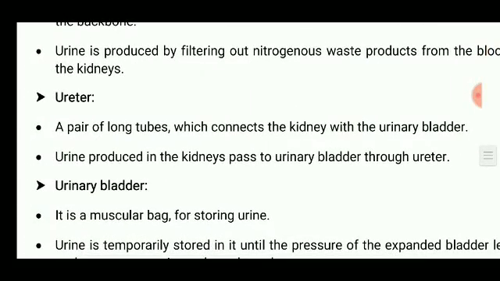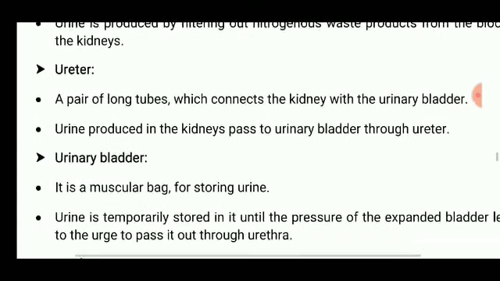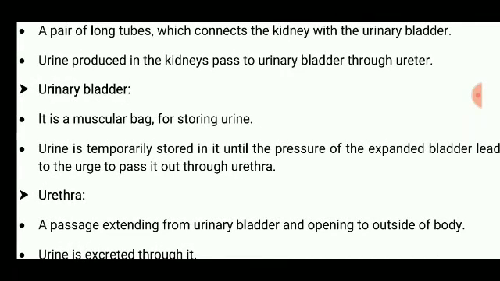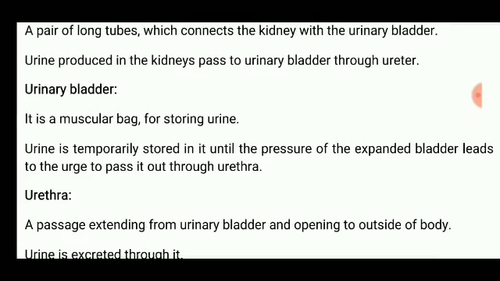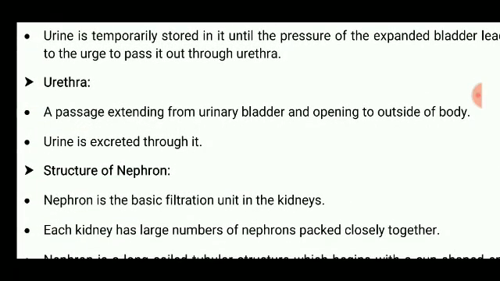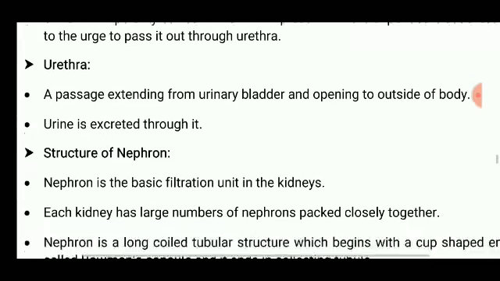Ureters are a pair of long tubes which connect the kidney with the urinary bladder. Urine produced in the kidney passes to the urinary bladder through the ureter. The urinary bladder is a muscular bag for storing urine. Urine is temporarily stored in it until the pressure of the expanded bladder creates the urge to pass it out through the urethra. The urethra is a passage extending from the urinary bladder opening to outside the body, and urine is excreted through it.